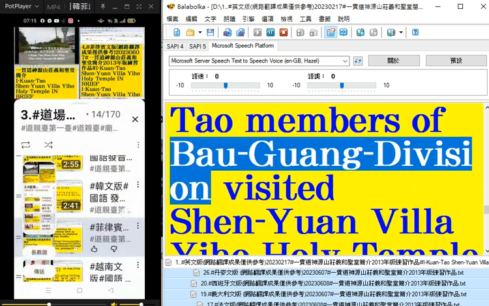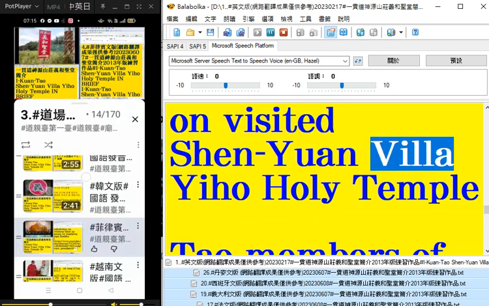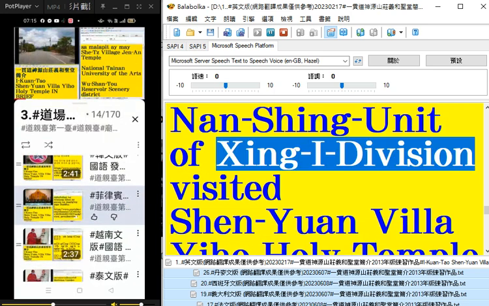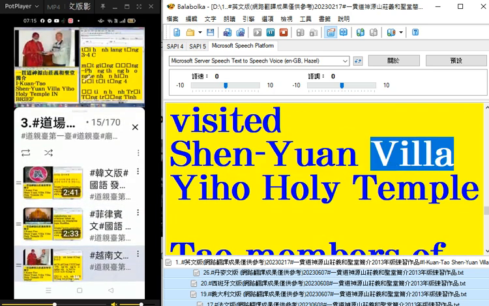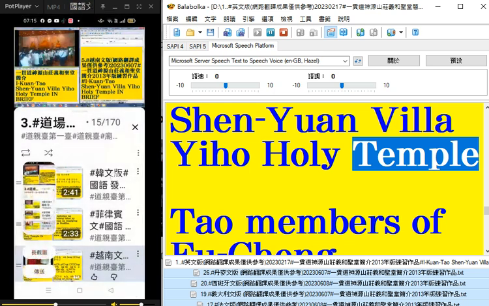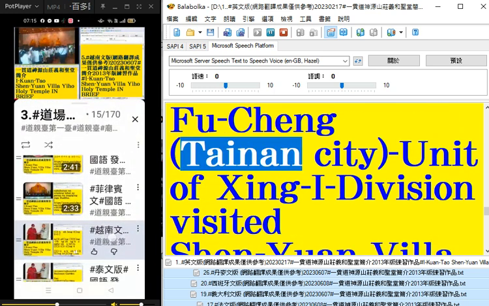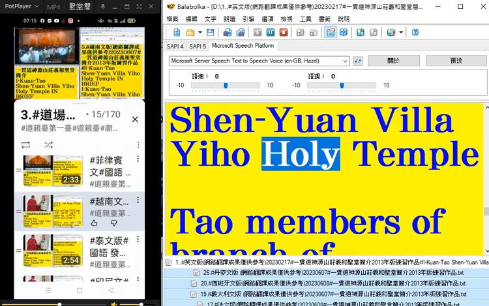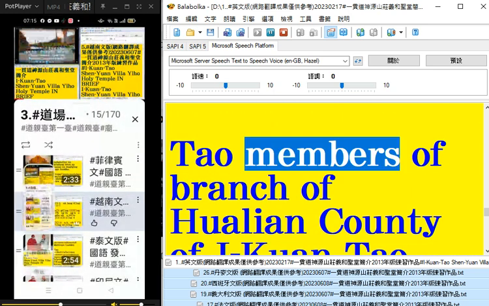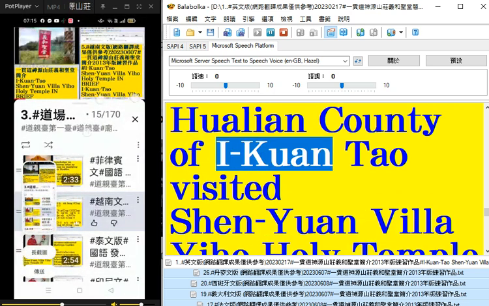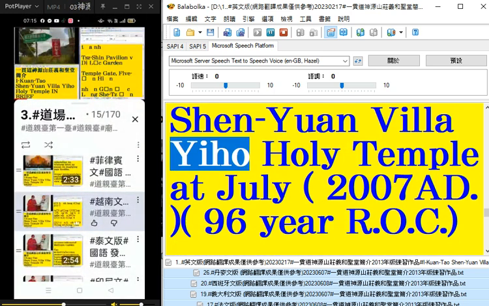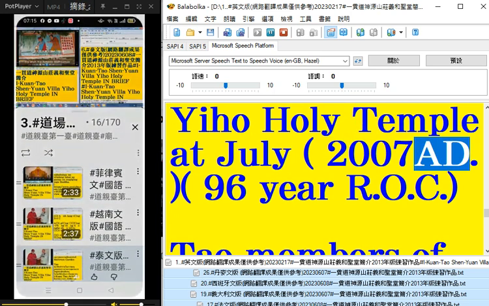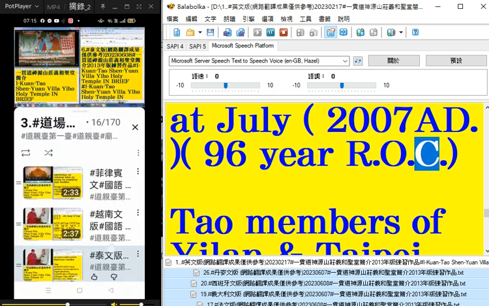DAO members of Borgwag Division visited Shi Yuan Villa Yaiho Holy Temple. DAO members of Nanxing Unit of Xinghai Division visited Shi Yuan Villa Yaiho Holy Temple. DAO members of Fucheng, Taya City, Unit of Xinghai Division visited Shi Yuan Villa Yaiho Holy Temple. DAO members of Branch of Hualia County of Aikyo DAO visited Shi Yuan Villa Yaiho Holy Temple at July 2007 AD. 96-year ROC.